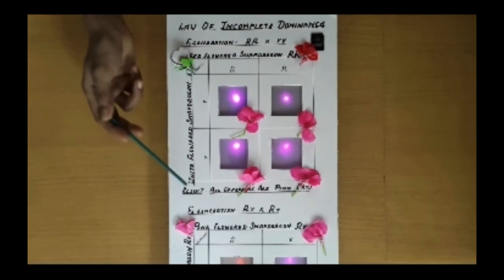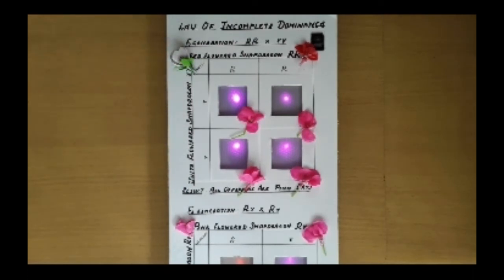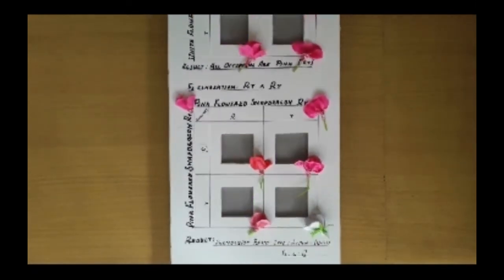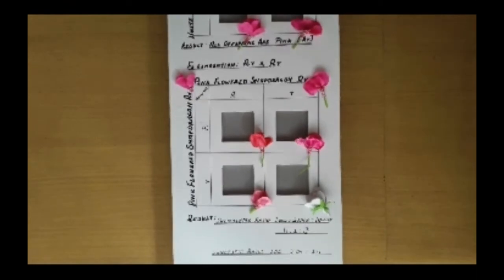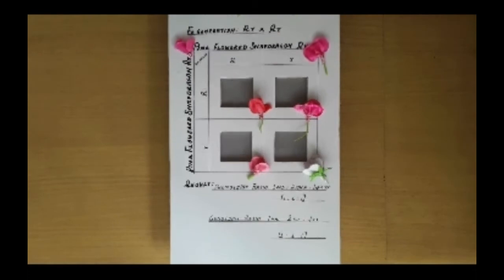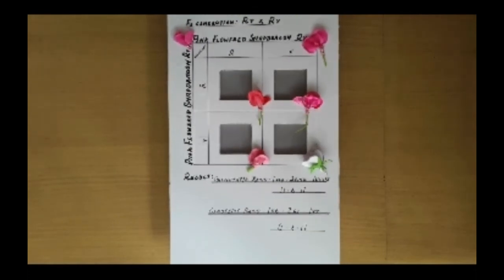Now let us see what happens in the F2 generation. To obtain the F2 generation, F1 hybrids were self-crossed. That is, a heterozygous pink-flowered snapdragon is crossed with another heterozygous pink-flowered snapdragon. A heterozygous pink-flowered snapdragon can produce two types of gametes, capital R and small r. Here also it produces two types of gametes, capital R, small r. Now let us see what happens in the F2 generation.